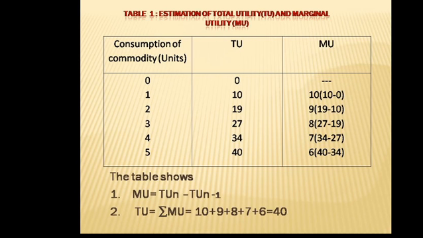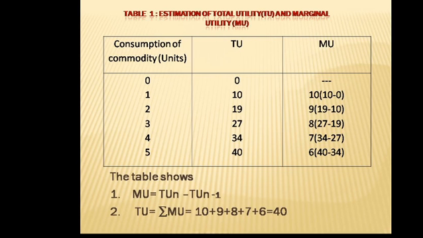In the last column we have marginal utility. For zero consumption we don't have marginal utility. In the first unit our marginal utility is 10. Our formula is MU = TUn minus TUn-1. Here, for the first unit, TUn is 10 minus TUn-1, which is 0.